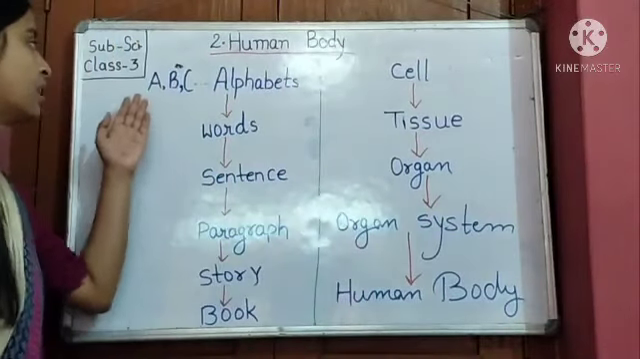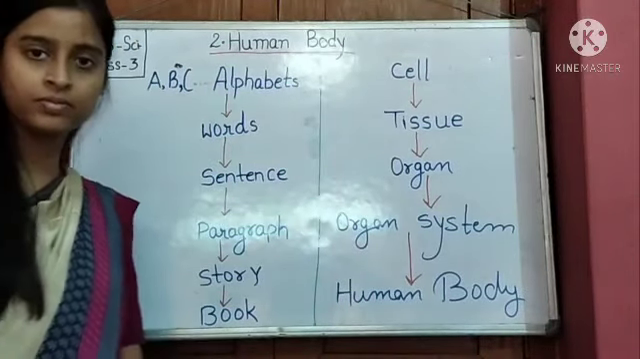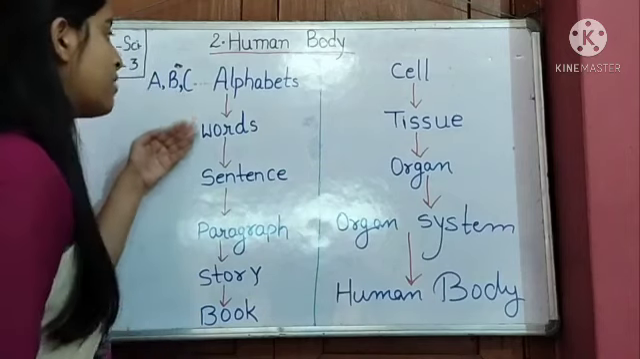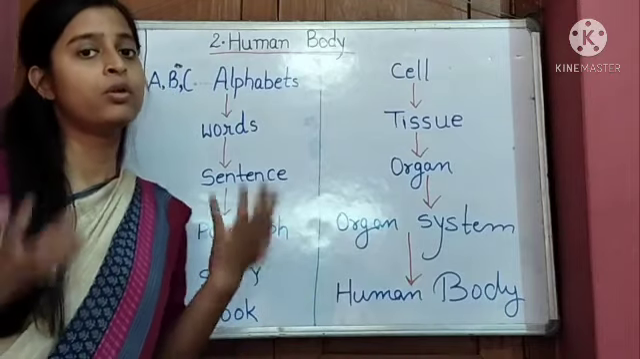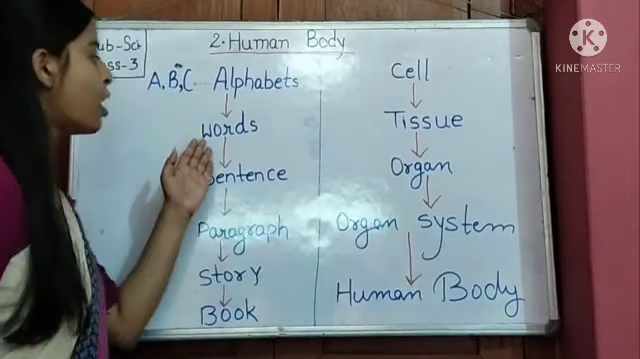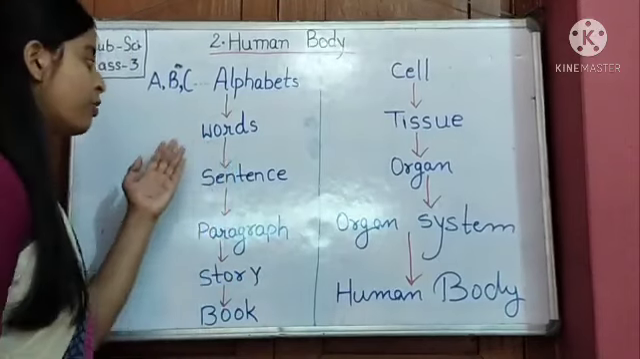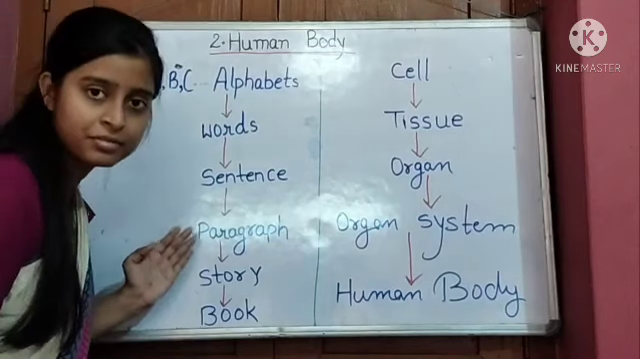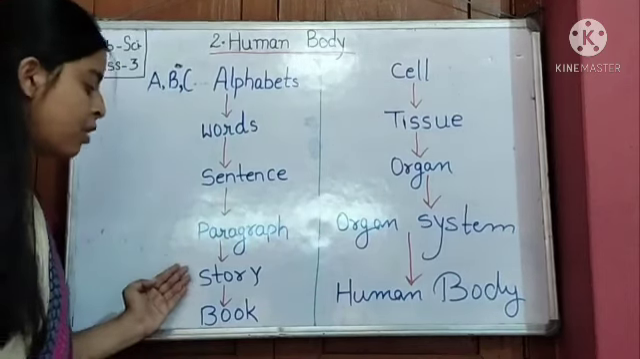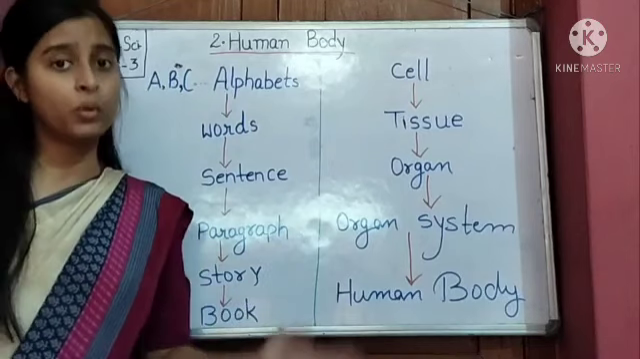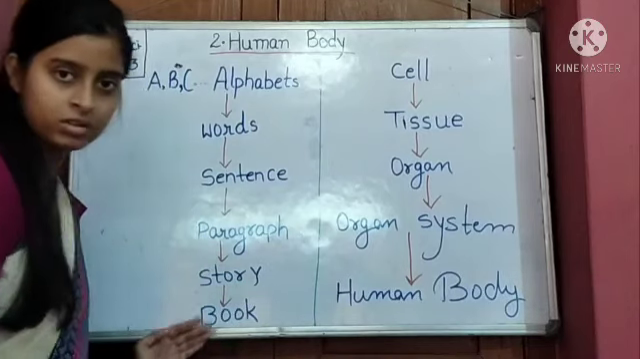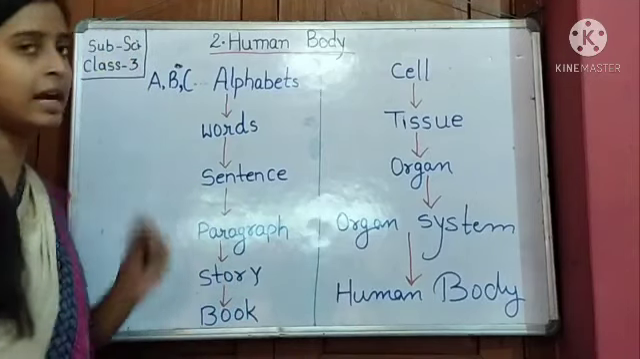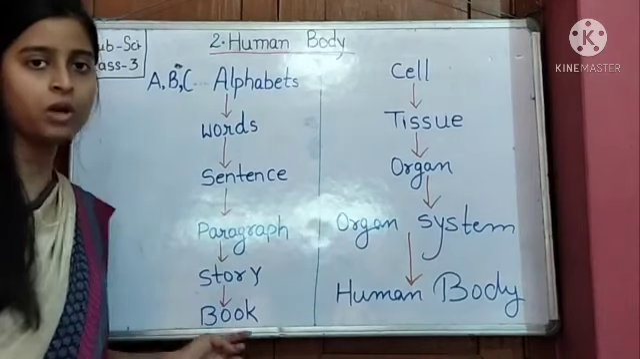Then what are these? A, B, C. These are alphabets. A group of alphabets like A, B, C, when joined together, forms words. A group of words is called a sentence. A group of sentences forms a paragraph. A group of paragraphs forms a story. And a group of stories makes a book. So you will see how a small alphabet makes a whole story or book.